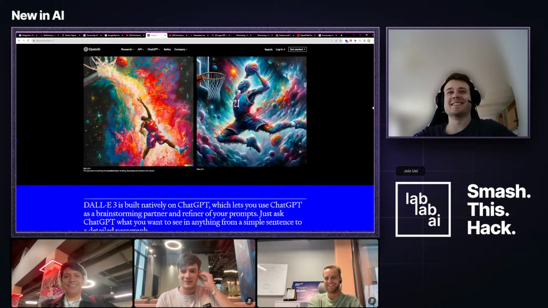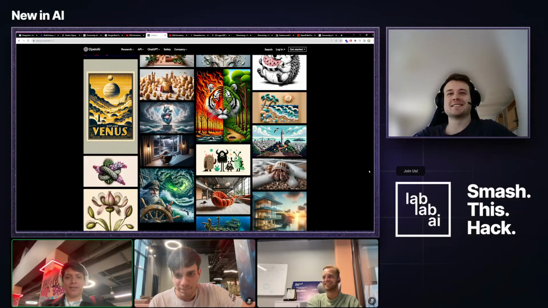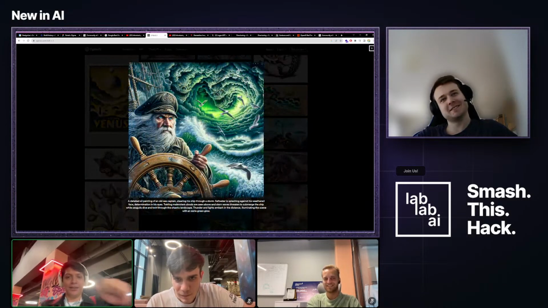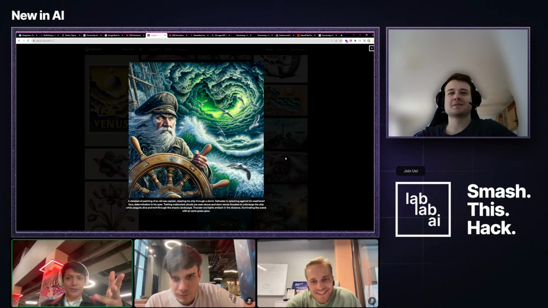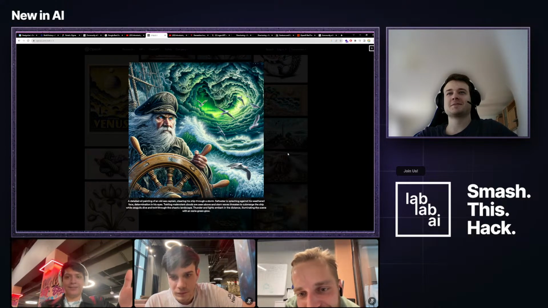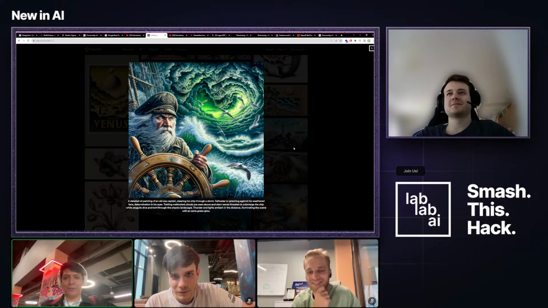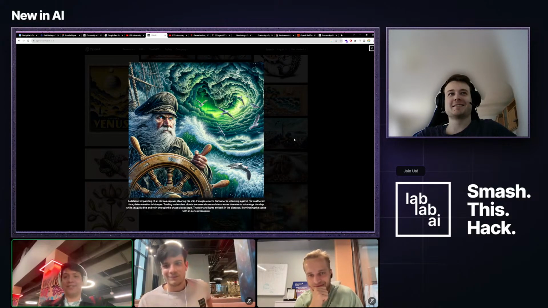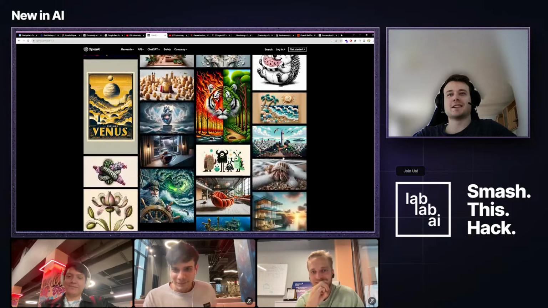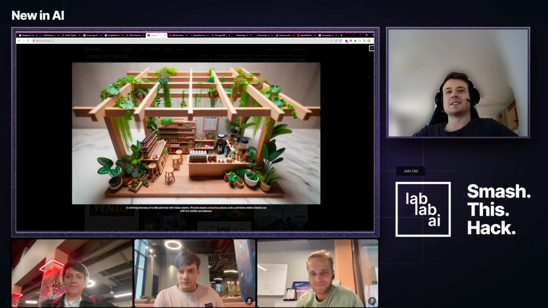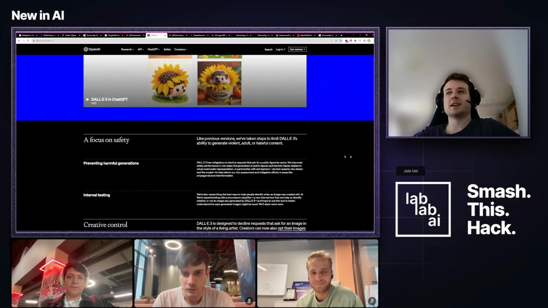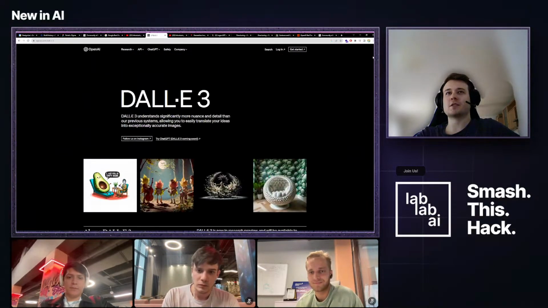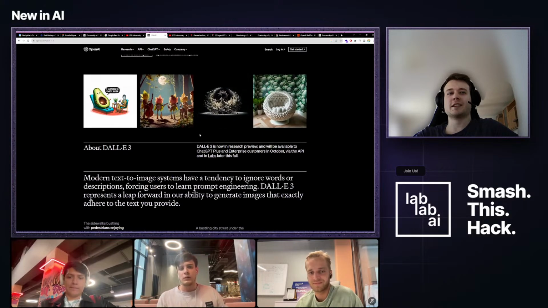I was going to say that, yeah. If you can scroll down, there's a picture of a guy in a boat, and he's holding the... Yes, see, that's also something I want to check out. The hands, they seem to have figured out a way to do proper hands, which is pretty cool, I think. These examples here look very promising. I guess one of the main features is that they can add text to these generations. So I'm very hyped for this release in October, I think they wrote somewhere.